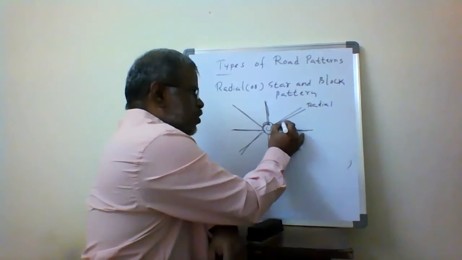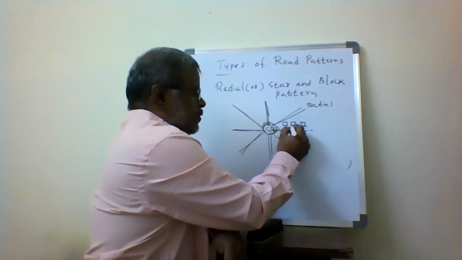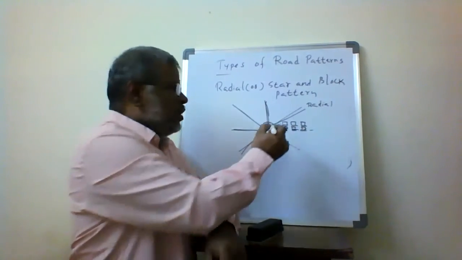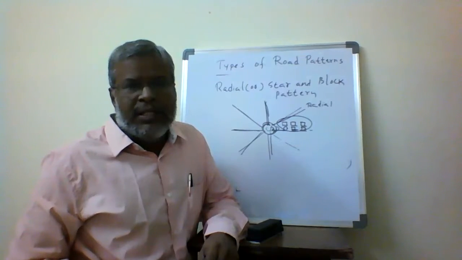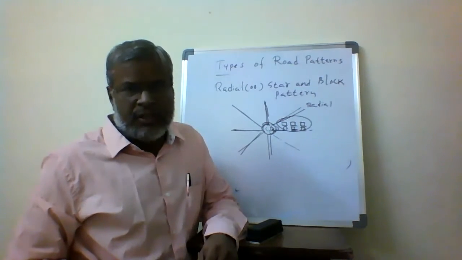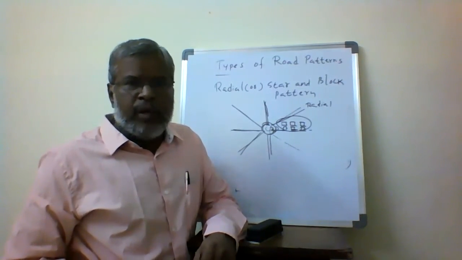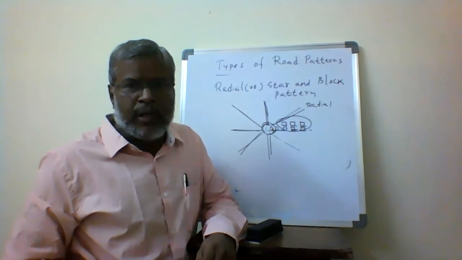Here the development is in blocks. Inside every sector or every zone, this is the development area. The development area is in clusters, in rectangular clusters. That's why it is called the radial, star and block pattern. So your development will be there in the blocks.